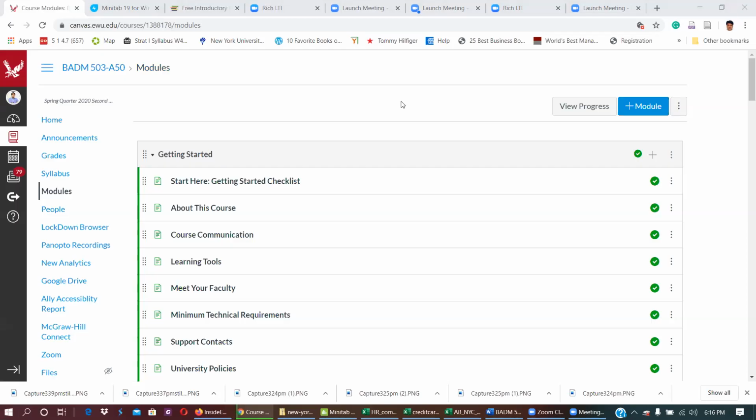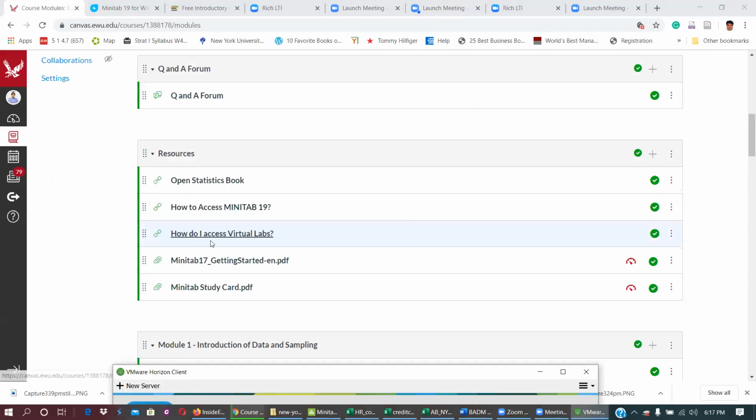Hope you can see my screen. So this is called virtual lab access. And here, this is how I access the virtual lab. The complete information is given right there.